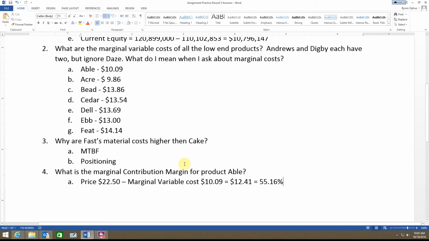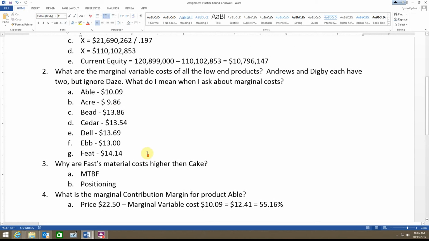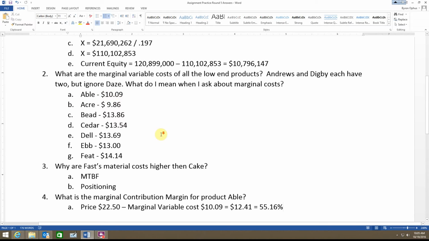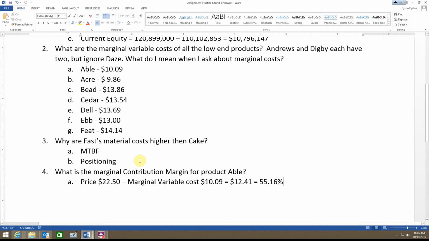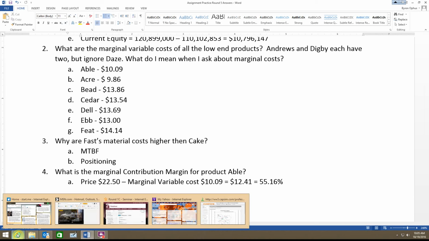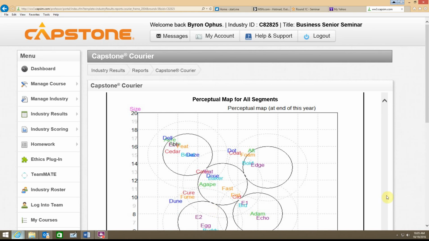What is the marginal contribution margin for product Able? So we've got the marginal cost. So how much money was it making on that last item that it sold? It priced it at $22.50. Okay, we'll go look at that. But minus our marginal variable cost, which we get from up there. So on the last unit, it made $12.41. And if I divide that $12.41 by my $22.50, I'll find that I have a marginal contribution margin of 55.16%. That's getting pretty good. Okay, that is getting pretty good.